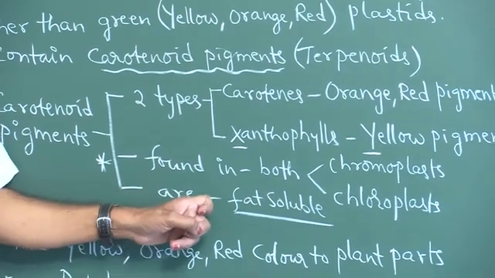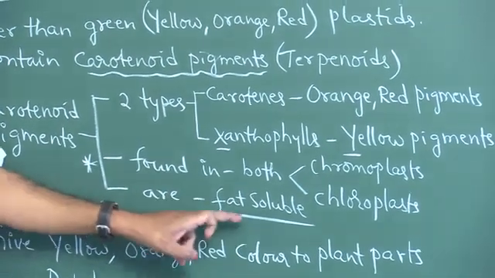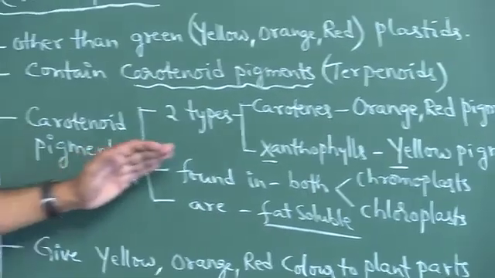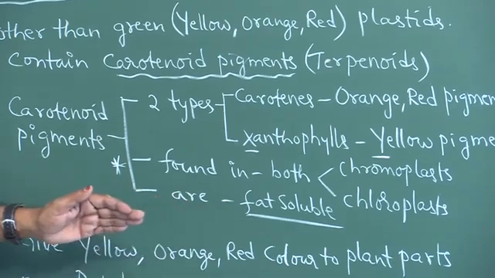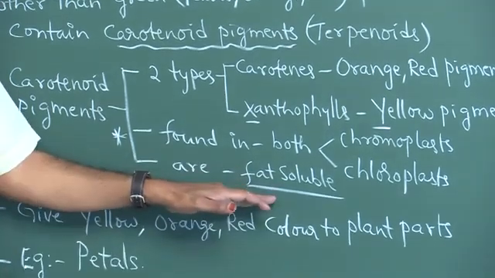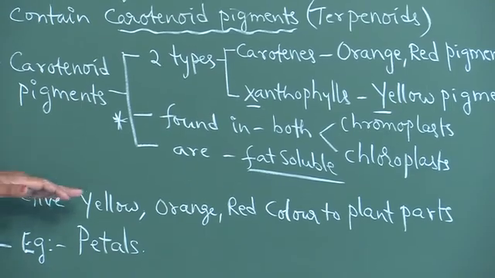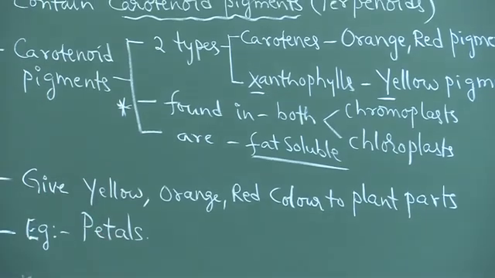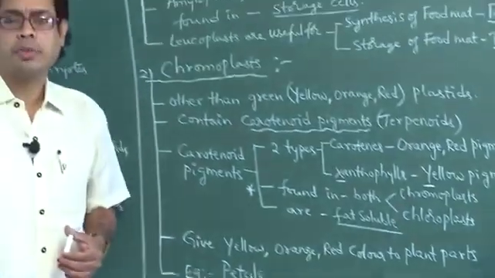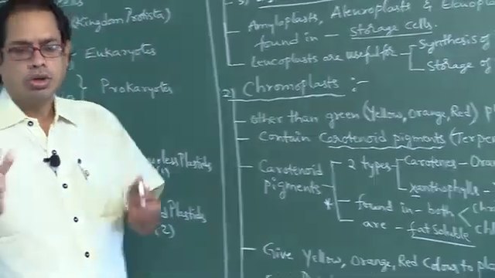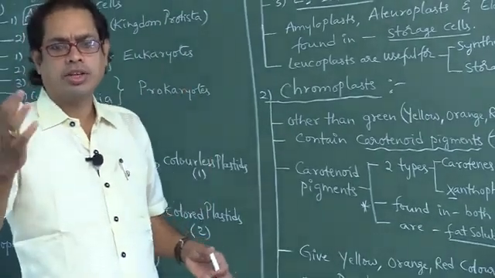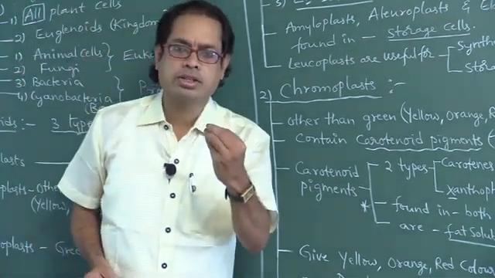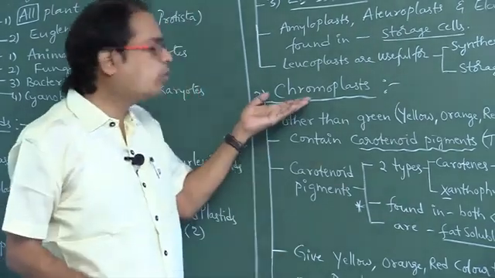Next, are these fat soluble or water soluble? We have to say soluble in fats. Don't say water soluble. These are fat soluble. Next, they give yellow, orange, red color to plant parts. Example, petals. If we observe flower petals, they appear in different colors, they may be red, orange, yellow, etc. Those multicolored petals are due to the presence of chromoplasts.